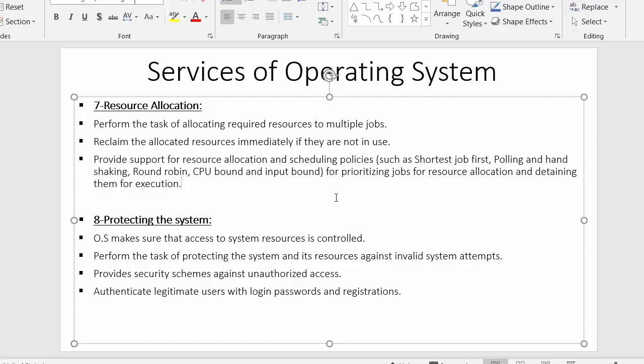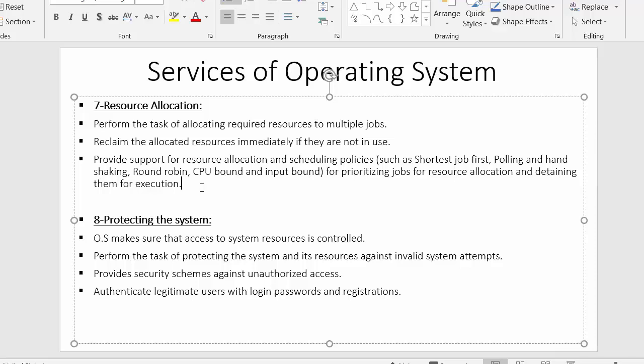Operating system can make use of these scheduling policies to decide which one of these processes should get a chance to access the resource. So this is everything about resource allocation, and this is how operating system performs the activities of allocating resources to various processes.